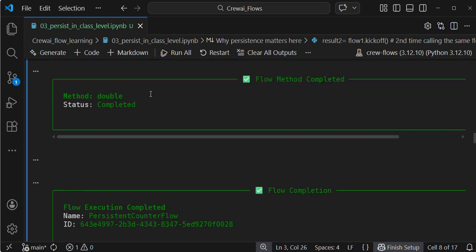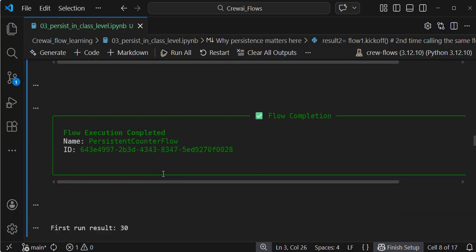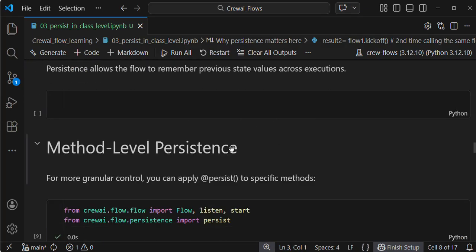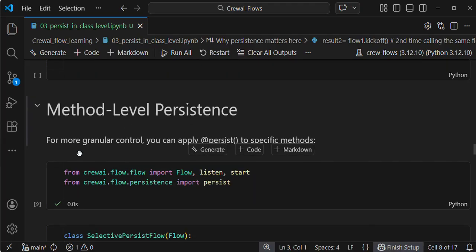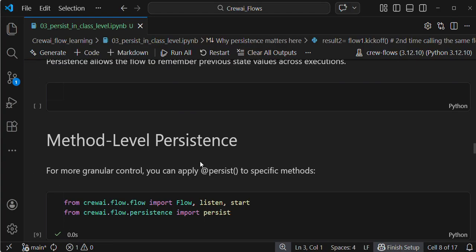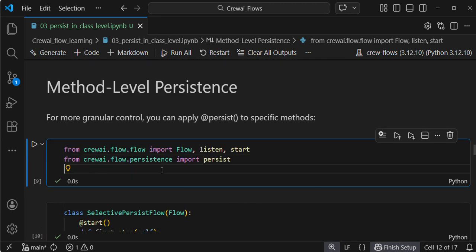If you understand the way of execution, then you should understand the line. Persistence allows the flow to remember previous state values across executions. Second one is method level persistent. For more granular control, you can apply persist to specific methods. Most of the time, in human in the loop use cases, we use class level persistent. In some use cases, if there is any requirement, you can use method level persistent.